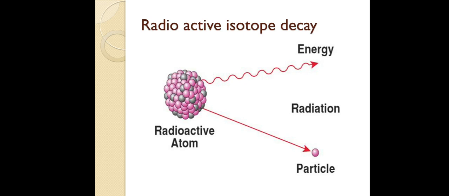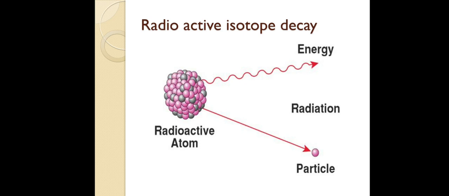A radioactive element has a total mass number of more than 200. Normally, take hydrogen: the atomic number of hydrogen is 1, and the mass number of hydrogen is also 1. But for hydrogen we have two isotopes. When we add one more neutron, the mass number increases. If we add one more neutron again, the mass number increases again. These are the two isotopes.